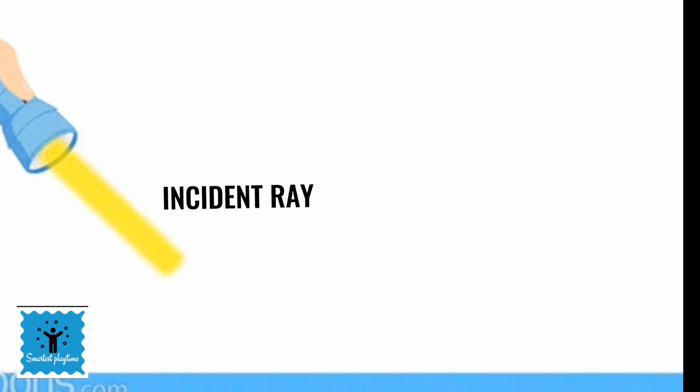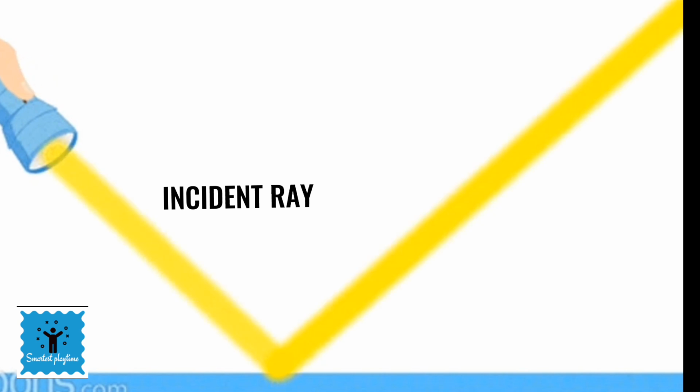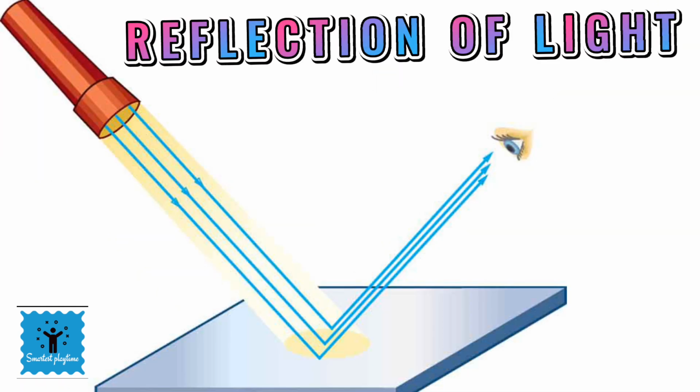What do you observe? Here you can see the light ray strikes the mirror first and is reflected in another direction. In this case, the light ray which strikes the surface is called the incident ray, and the ray which comes back from the surface after reflection is called the reflected ray. When a ray of light strikes a surface and bounces back, this is called reflection of light.